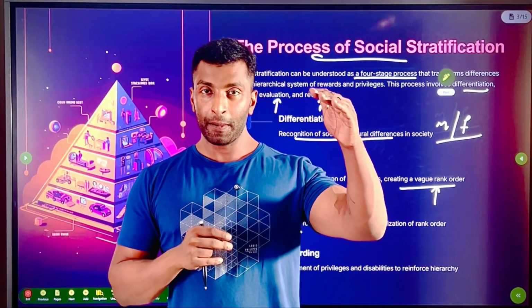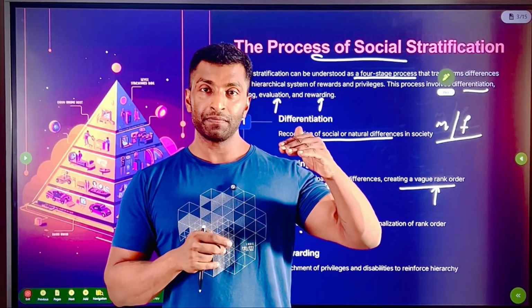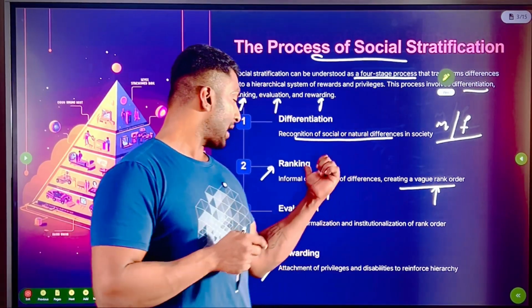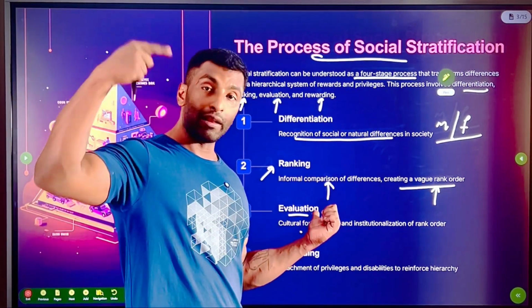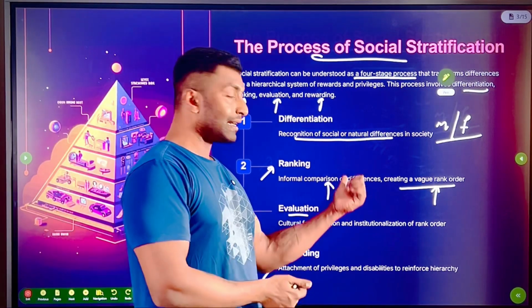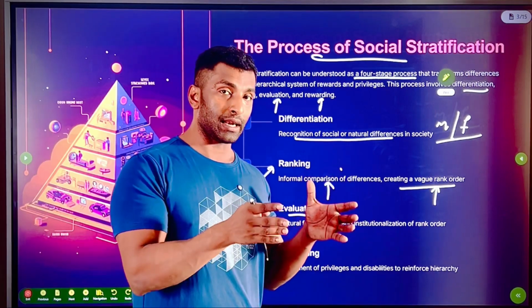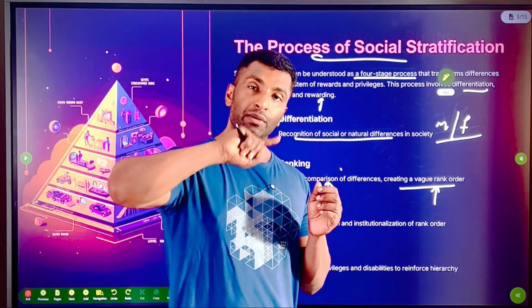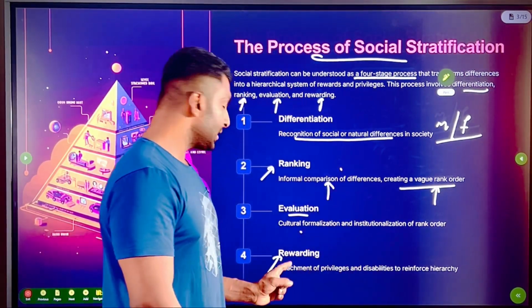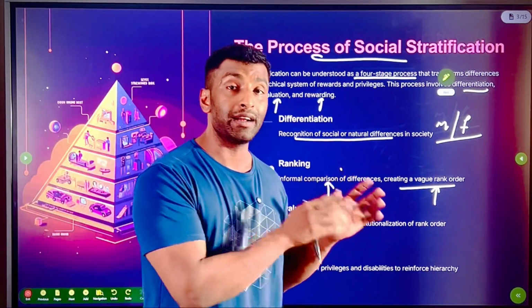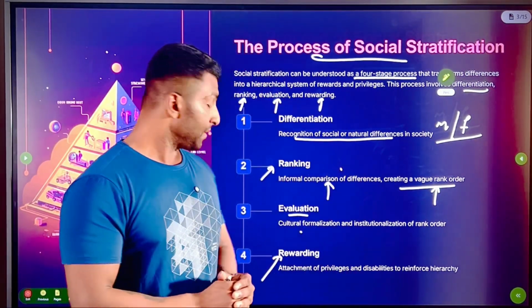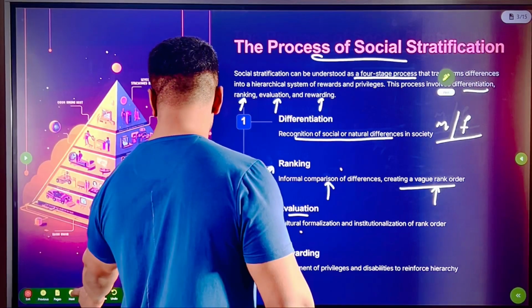So difference first, and then comes ranking, and then comes evaluation at the cultural level. So this is at the individual level, informal. Here it becomes more formal and institutionalized. It will again now pass from one generation to the other. Final stage is rewarding. This will help in continuation of that. Okay. So these are the 4 steps that you need to write.